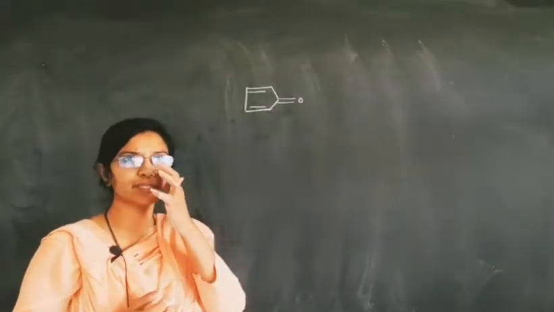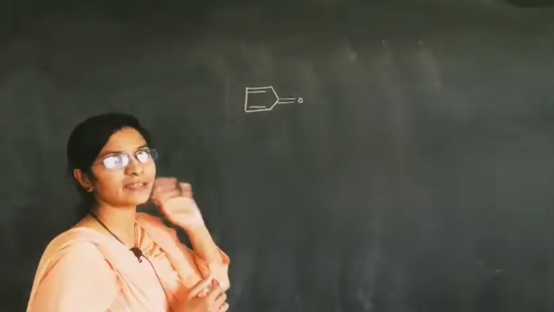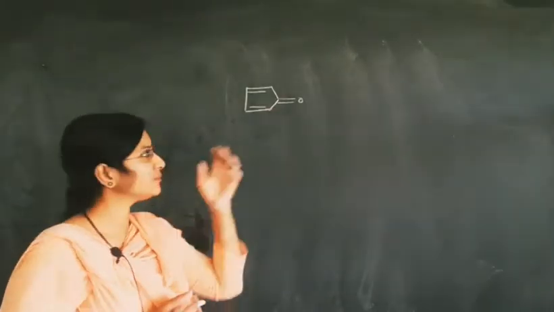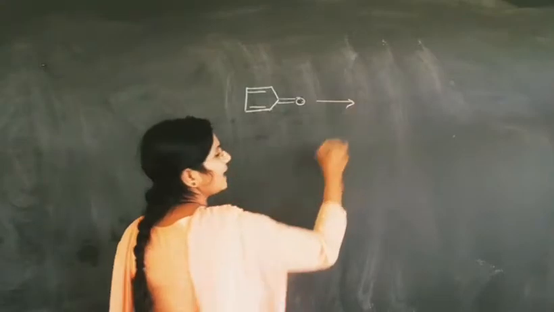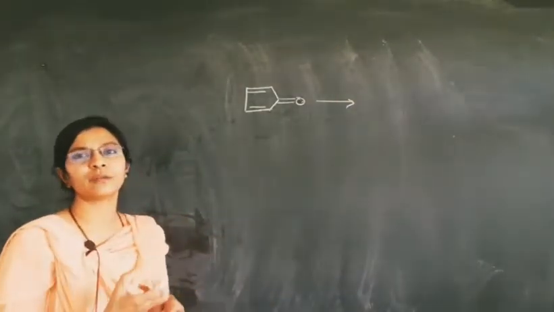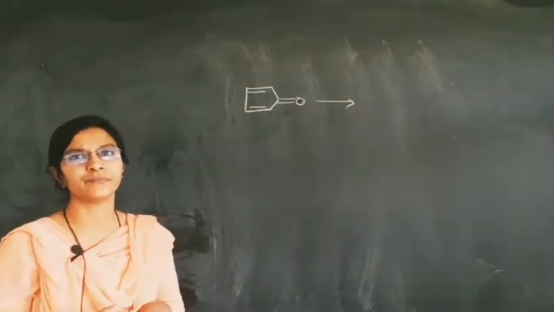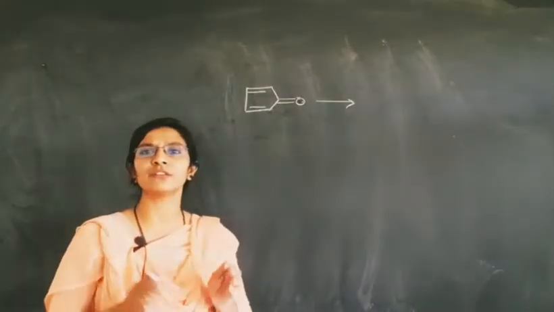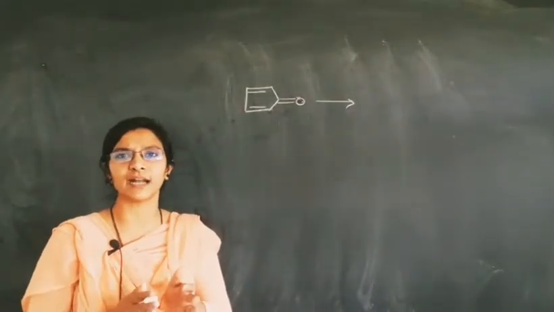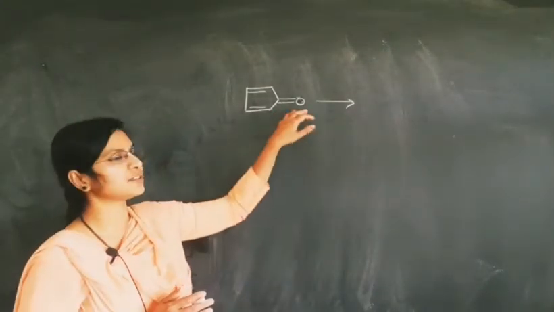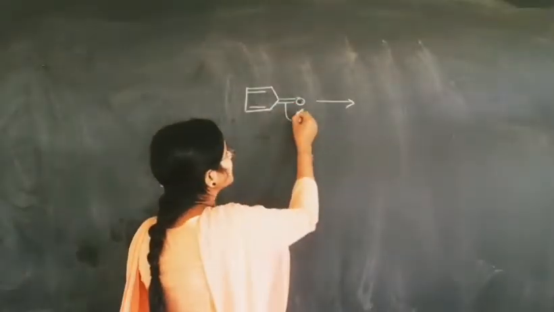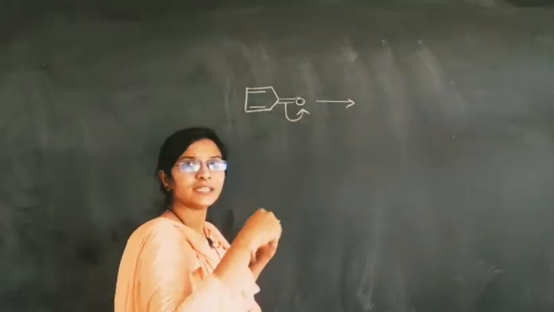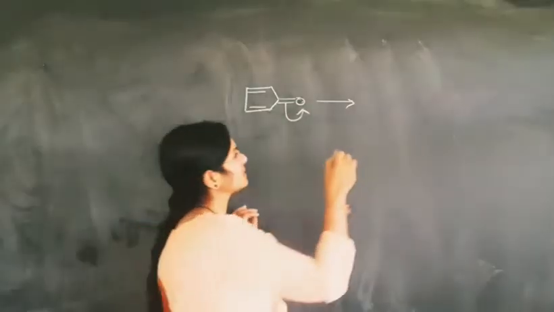Oxygen is joined with the cyclopentadiene ring with a double bond, and this oxygen atom has a tendency to attract or pull electron density to itself. In this example, we do not place the positive or negative charge on the carbon atom by our basic idea. As per the tendency of the oxygen, the electron density shifts toward the oxygen.